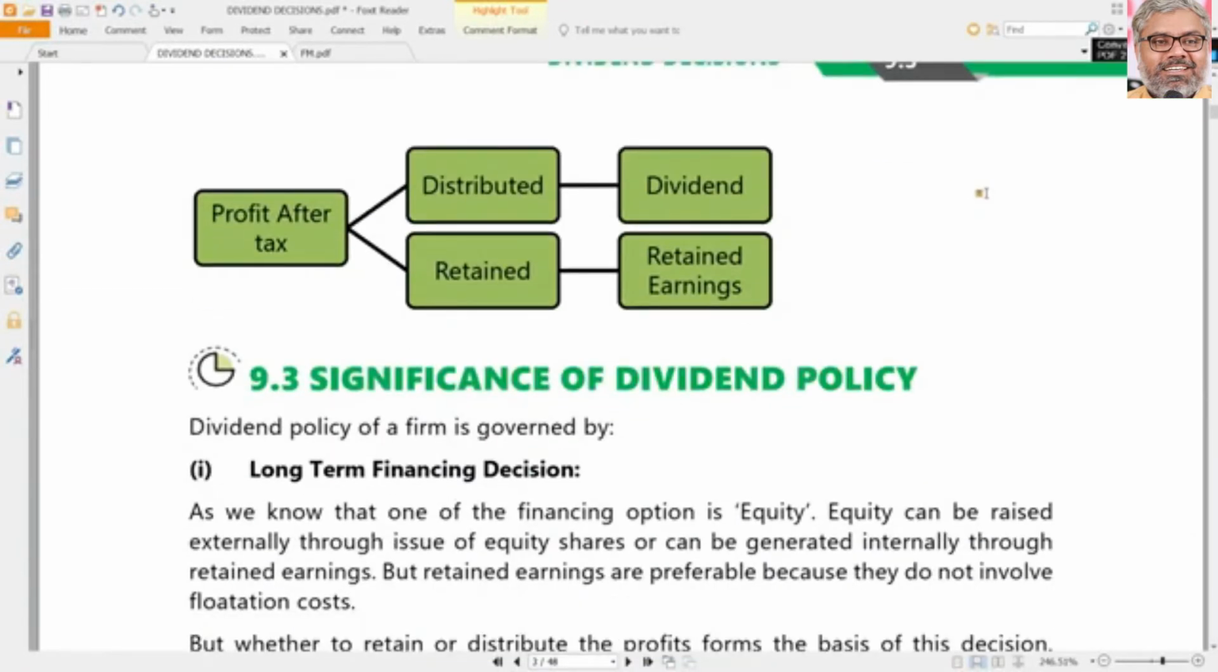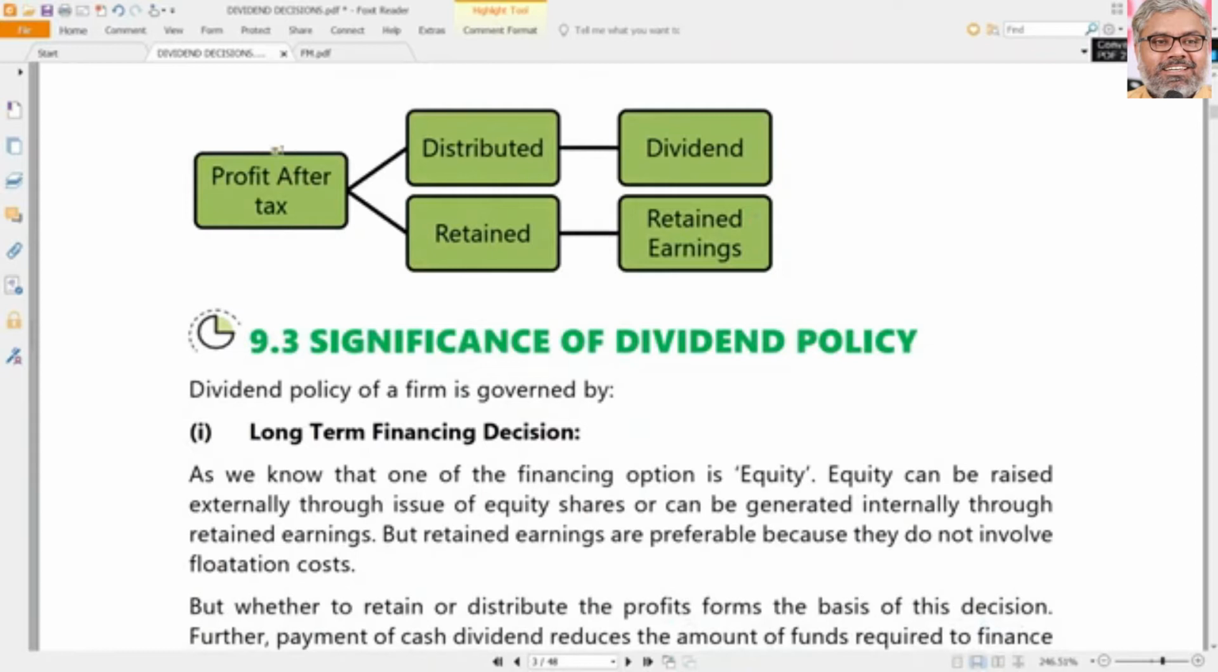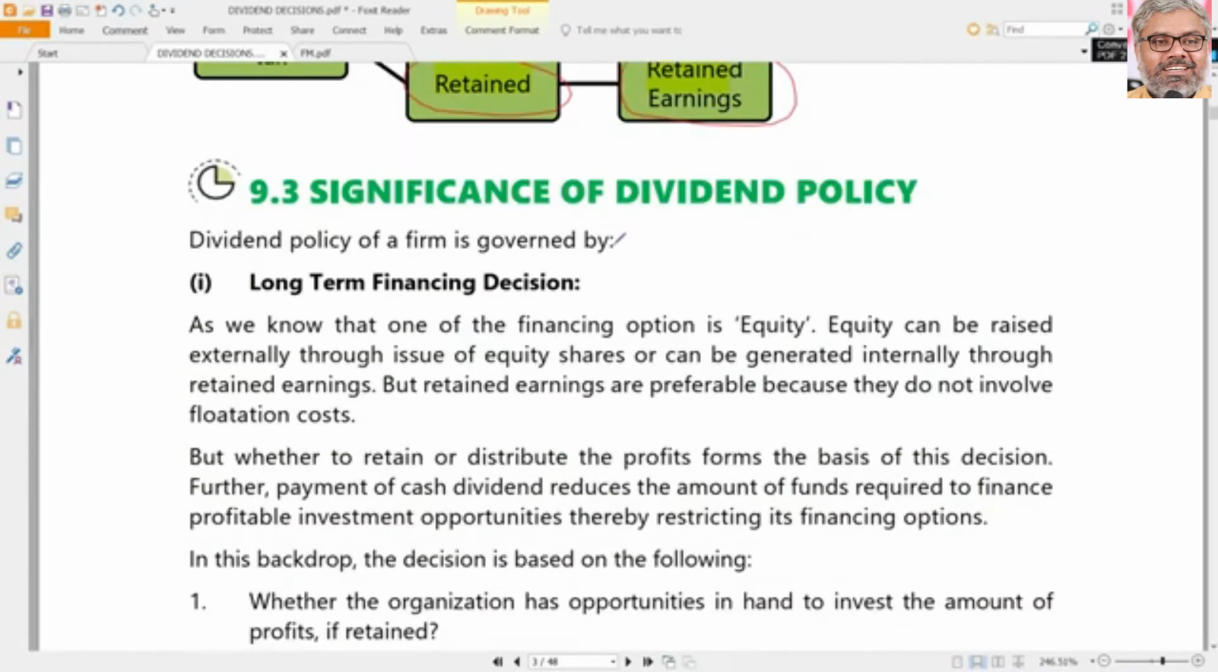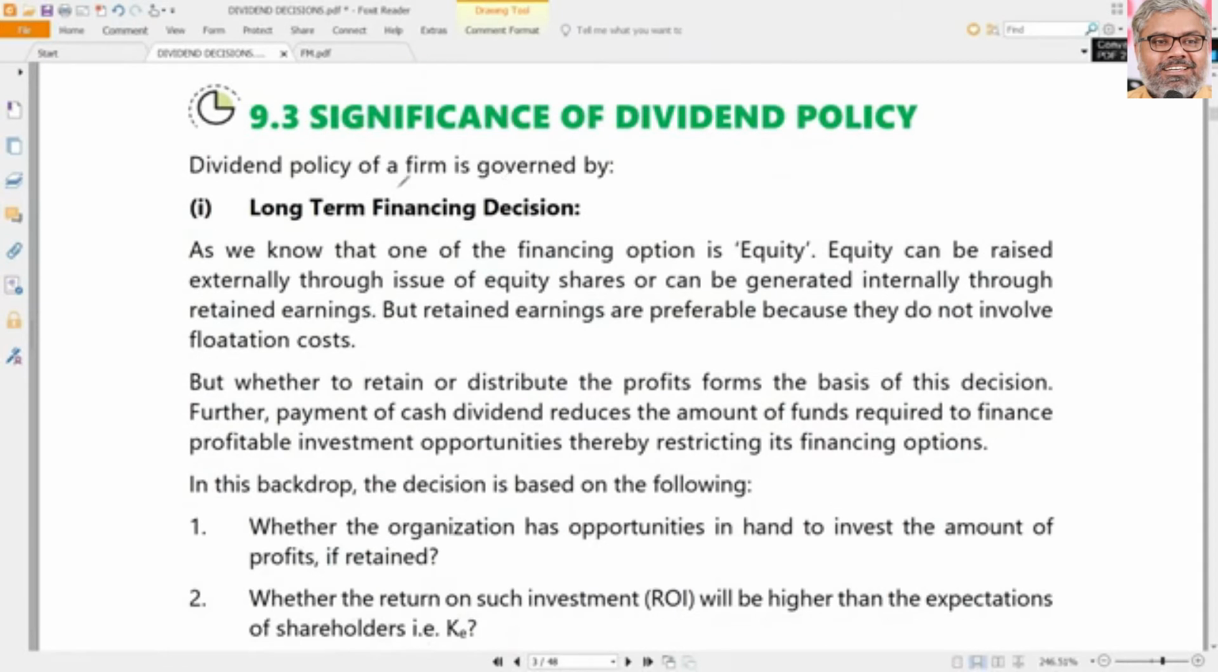Naturally, what is the basic thing related to dividend? Everybody should know that a company earns profit after tax. If that profit after tax is distributed, that is what we call dividend. If the profit is distributed, it is dividend. If it is retained, if it is not distributed, that becomes retained earnings. Nothing new in that. That is the same thing that everybody of us knows already.